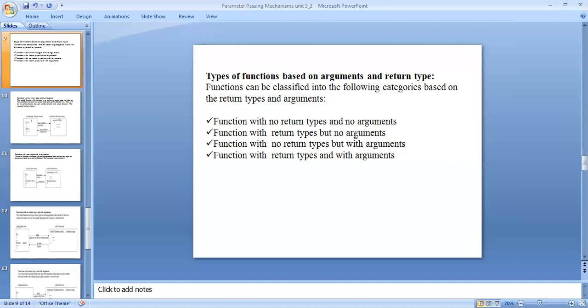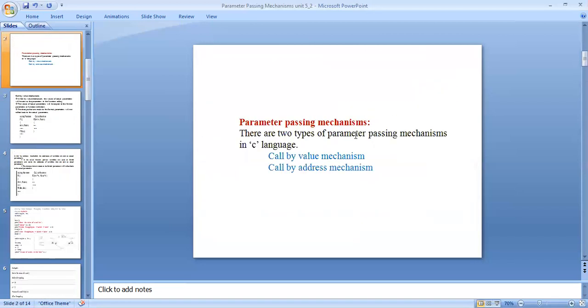And for parameter passing mechanisms, there are two types: call by value and call by address. Call by value is also called downward communication, and call by address is also called bidirectional communication. In call by value, the value of the variable is passed to the function as a parameter.